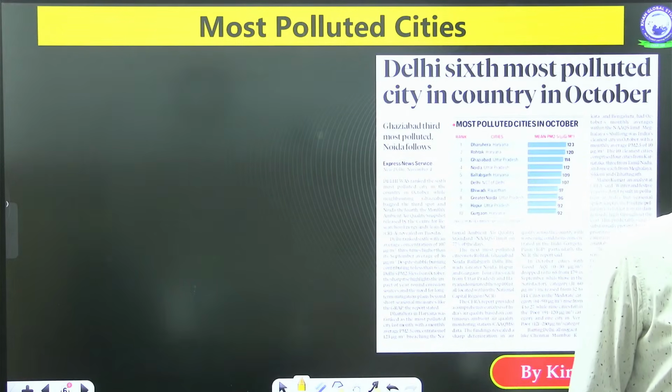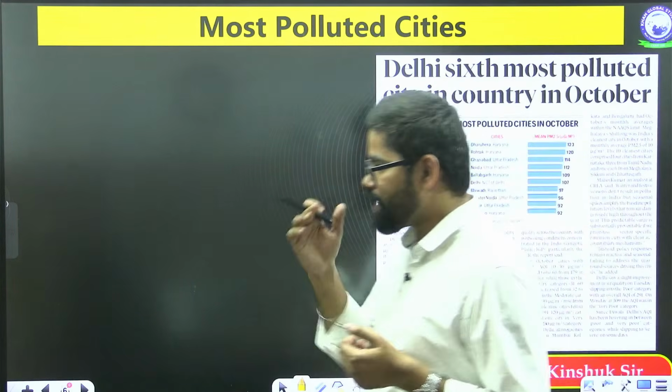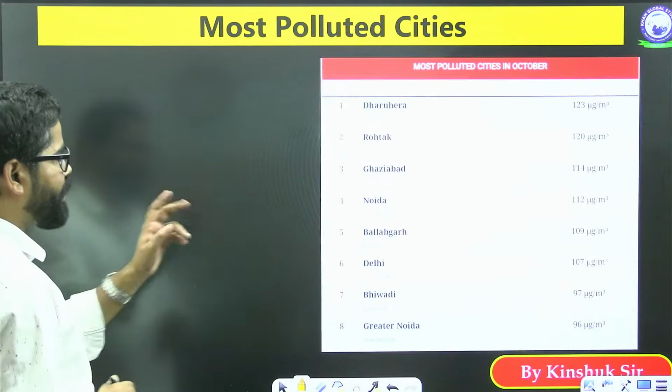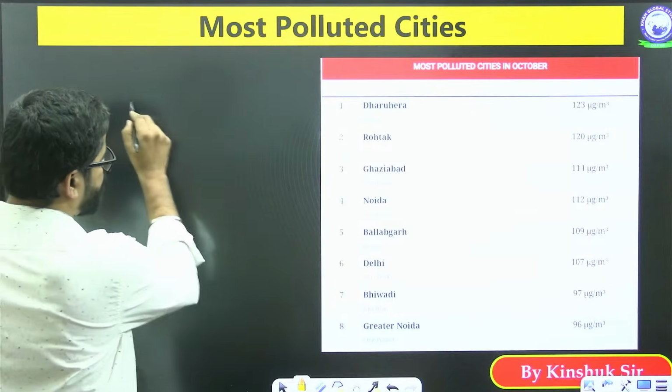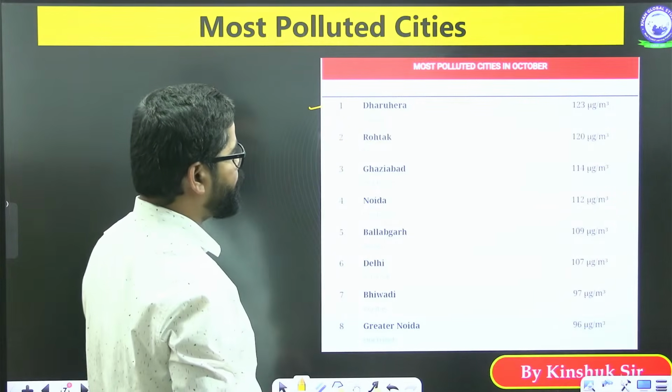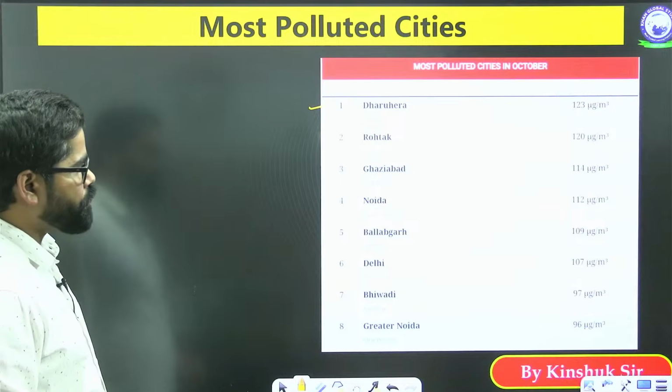Now see, this has given a ranking of the polluted cities. You can see Dharuhera in Haryana, it is having most of the pollution.